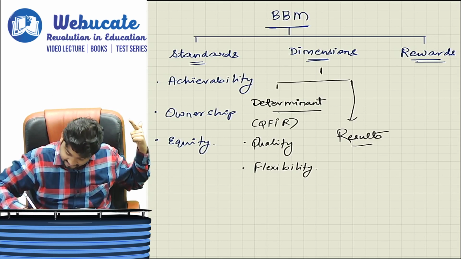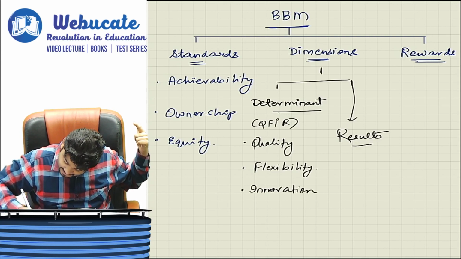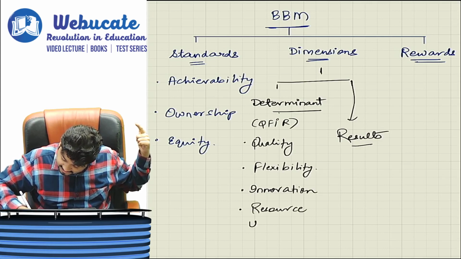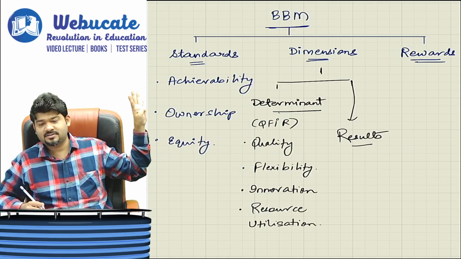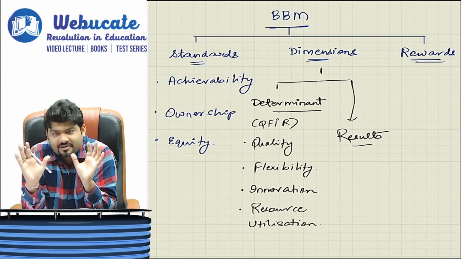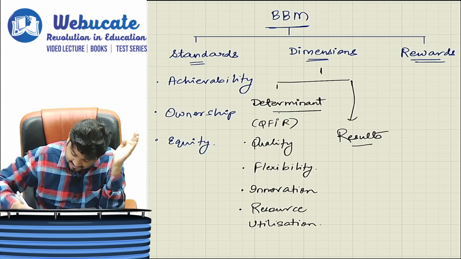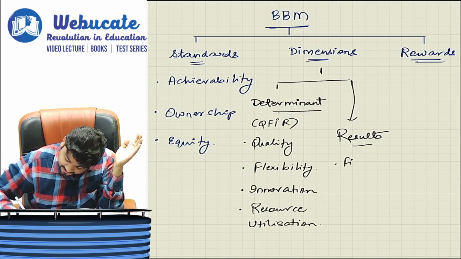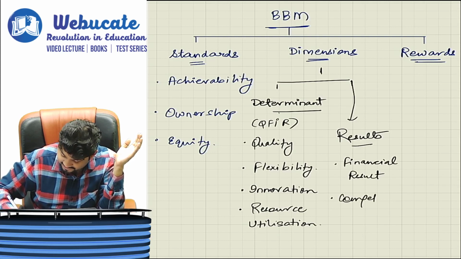So quality, flexibility. I stands for innovation, and last is resource utilization. So these are the 4 aspects, the determinants. This is what our whole question is based on, which I will come to, don't worry. So resource utilization, and then we have results. 2 results is how we check. One is financial result and the other is competitive result.